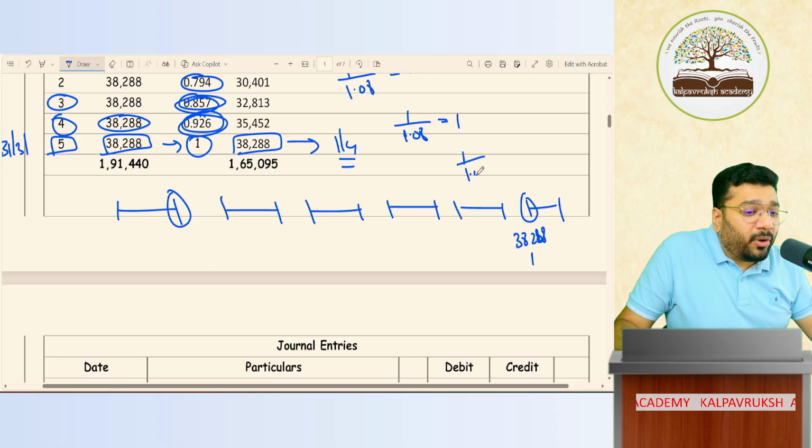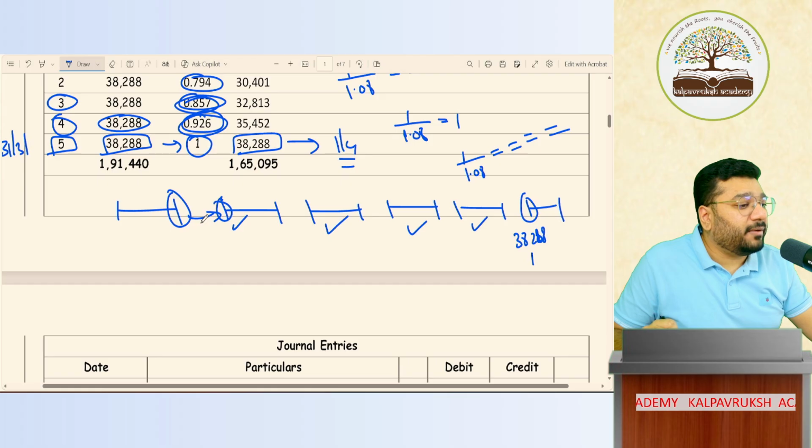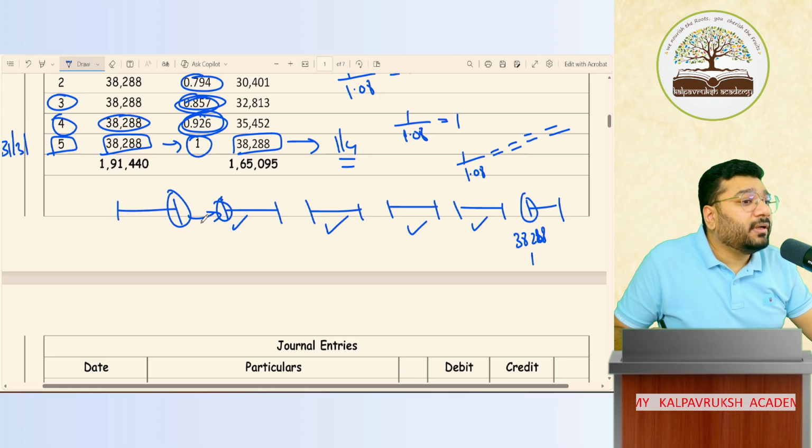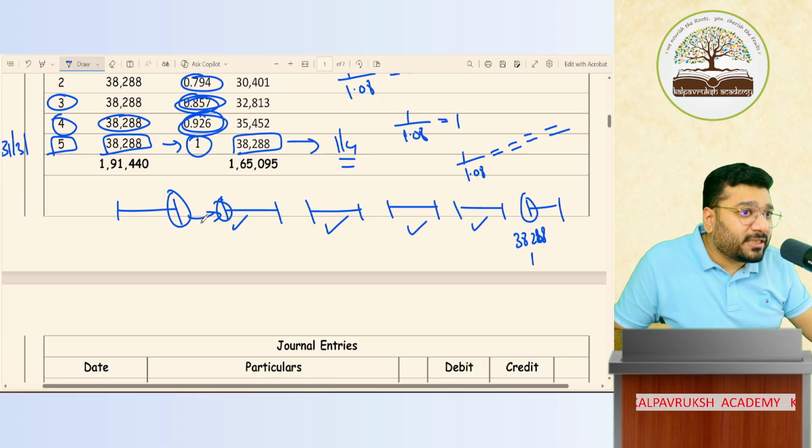1 divided by 1.08 equal to. If I do it one time, I'll get this discounting factor. One more time equal to, this discounting factor. One more time equal to this. This means, at the beginning, the value comes. Got it, not got it? Clear or not clear? One more time you want me to explain?